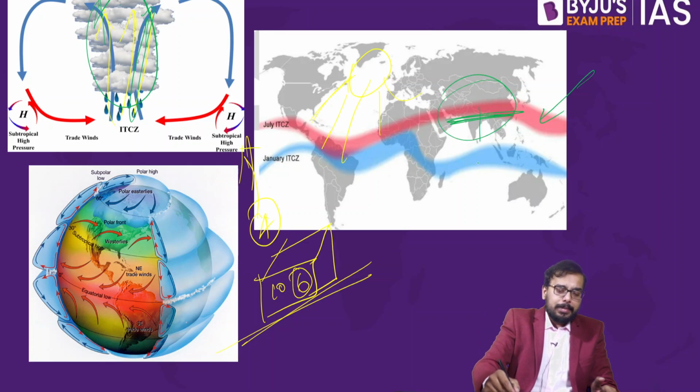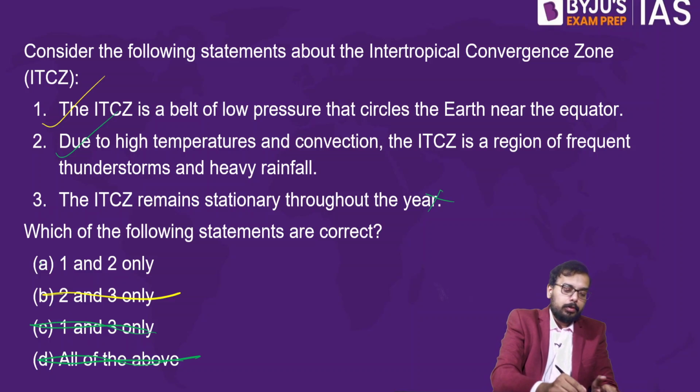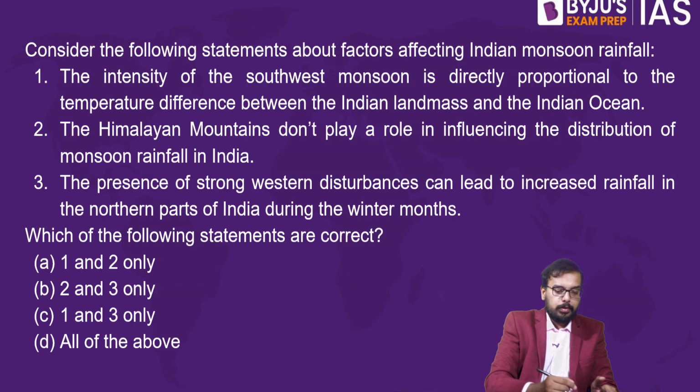But in the winter times, ITCZ goes like this. So ITCZ keeps traveling. ITCZ is never stationary. So statement number 3 is wrong. D will go. The answer is A. So A is the answer. Chalo, we'll go to the next one.